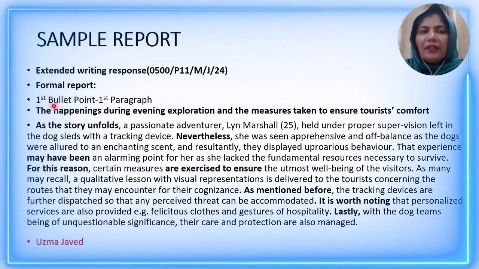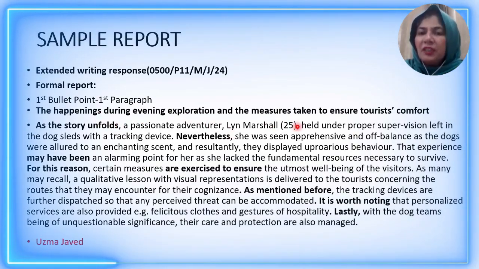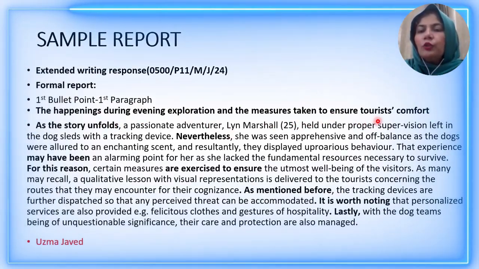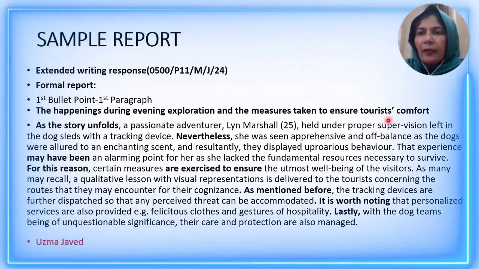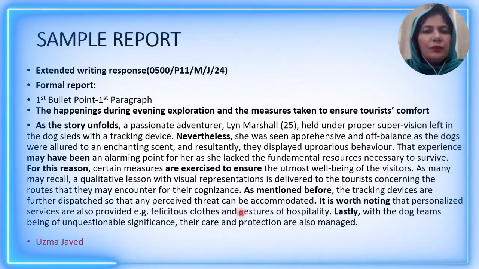You don't have to write this first bullet point, first paragraph. This I have just shared in my notes. The happenings during evening exploration and the measures taken to ensure tourists' comfort. You see, this is the first subheading, and I have just highlighted some of the key words which have been used. This has been written by one of my students.